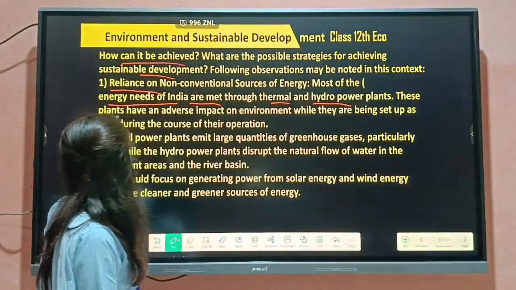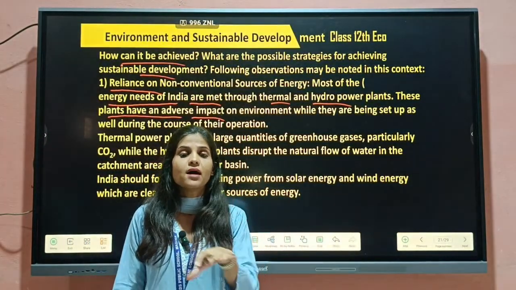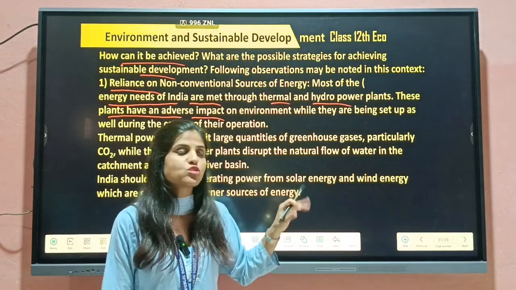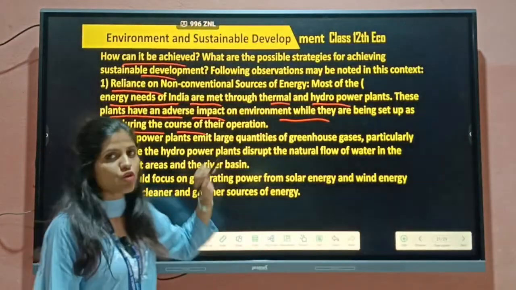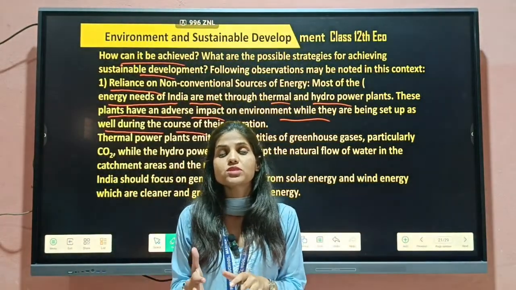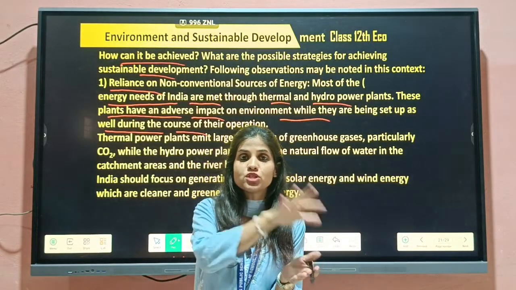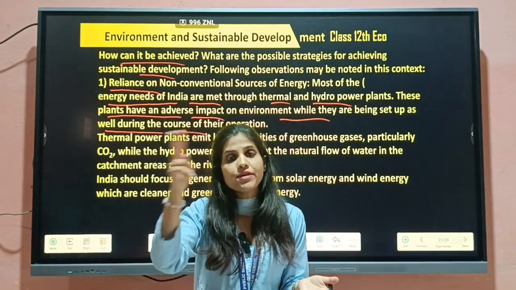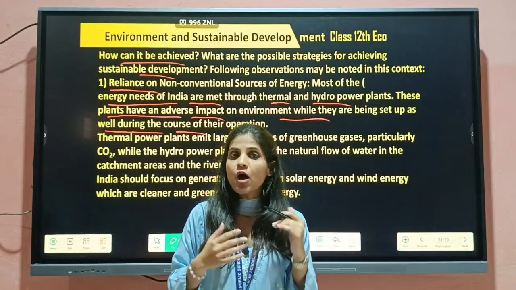So these plants have an adverse impact on the environment, and these are the environment friendly plants, and nature will be less exploited because of using these plants. They are being set up, and well, during the course of operation, जो भी चीजें इन plants को सेटअप करने के लिए या इन रिसोर्सेज को हम यूज कर रहे हैं, लेकिन फॉसिल फ्यूल कोयला, these are taking into, पहले इन सब चीजों को इवेल्युएट, एनालाइज और एक्टिविटीज को चेक किया गया था, then only we will use for the future generation because these are the environment friendly activities.